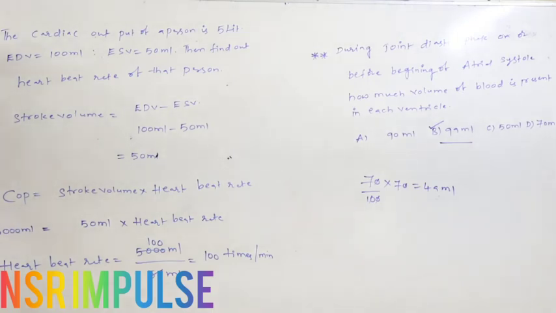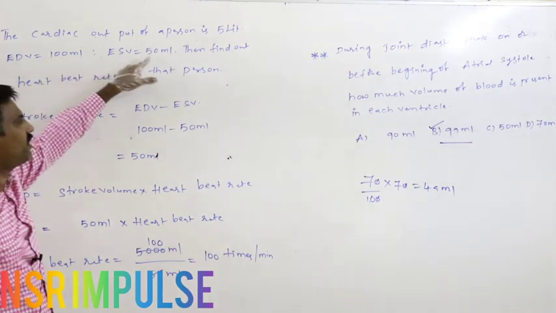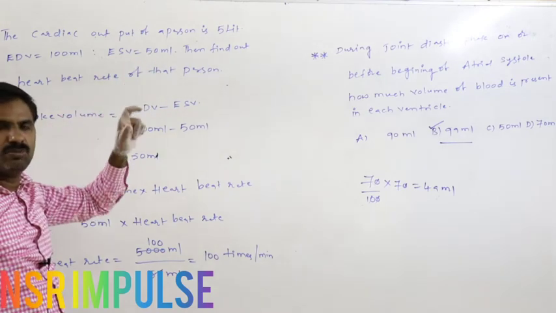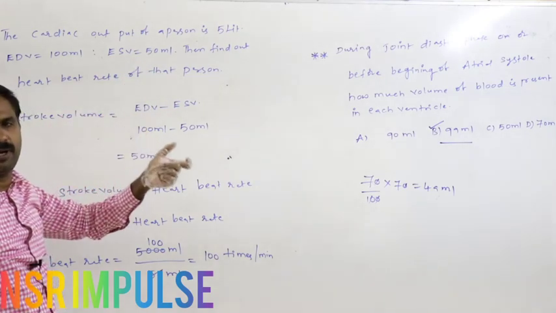In that way, if the cardiac output of a person is 5 liters, and the end diastolic volume at the end of ventricular relaxation is 100 ml, and at the end of ventricular contraction 50 ml of blood is there, that is the ESV equal to 50 ml. Then how much blood is sent out? 50 ml.